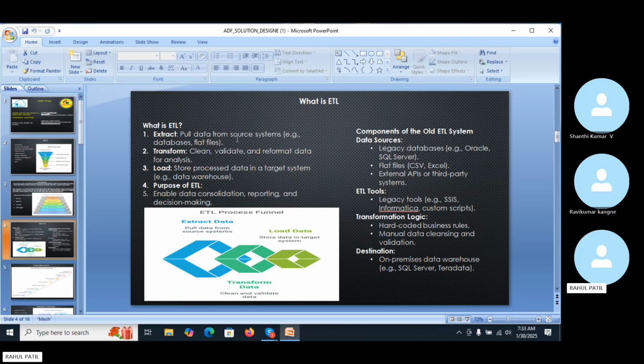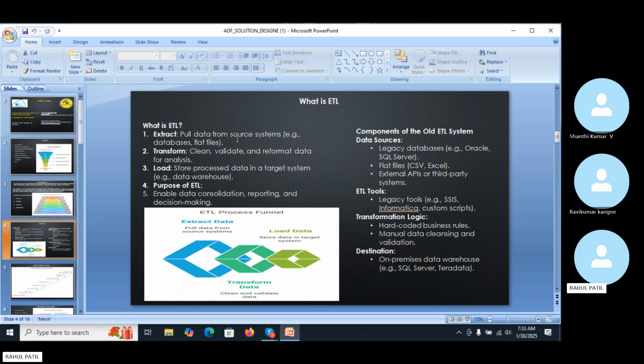During the transformation, we have to perform the transformation logic according to our business use cases. Sometimes we also have to apply hard-coded business rules. With the help of understanding the business requirement and the business domain logic, we can perform the transformation logic. So these are the ETL process components: extraction, transformation, and loading.